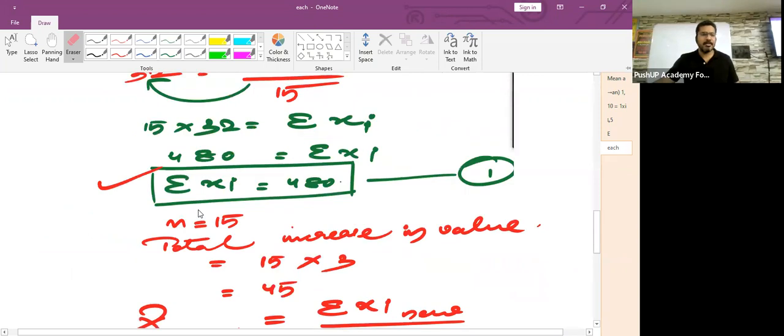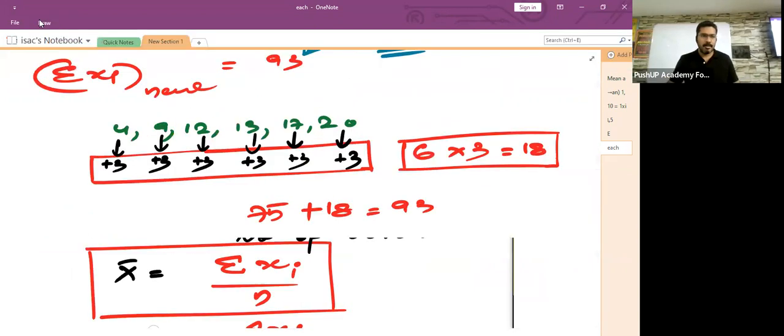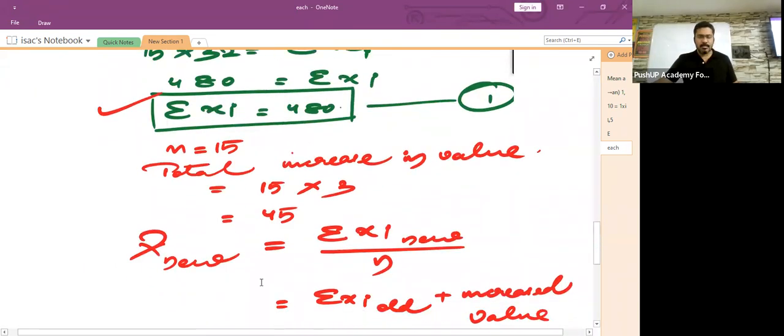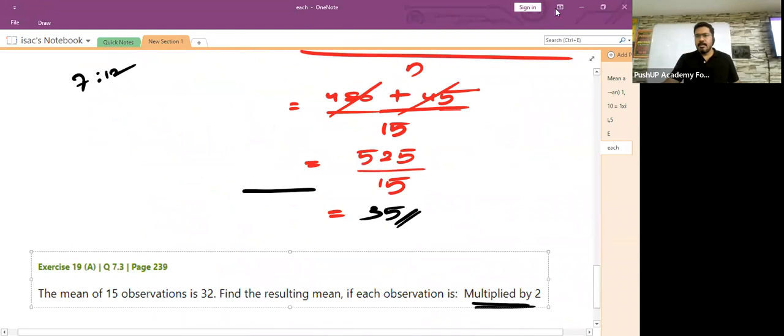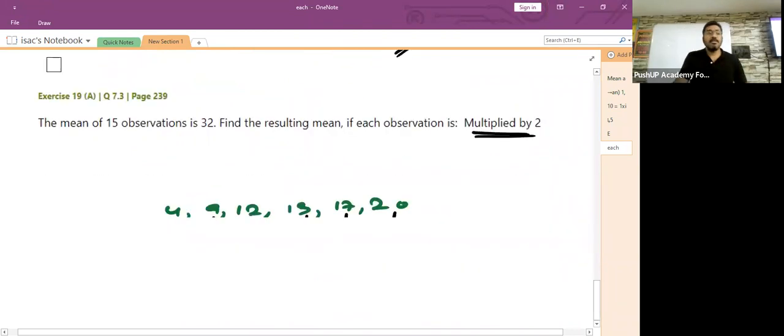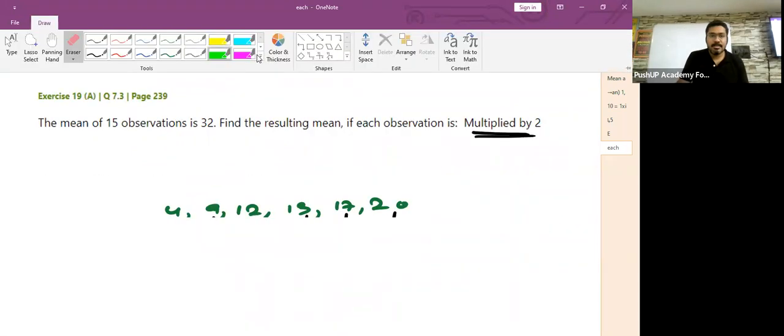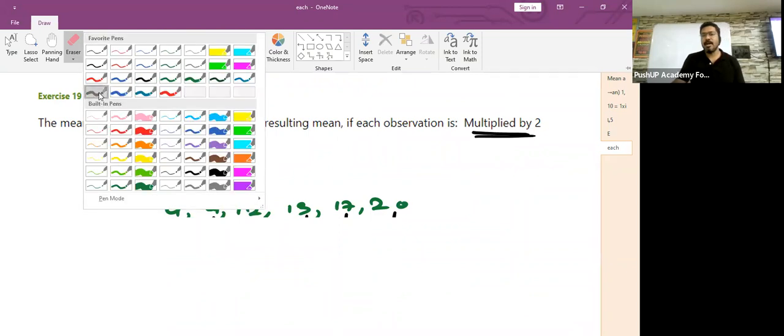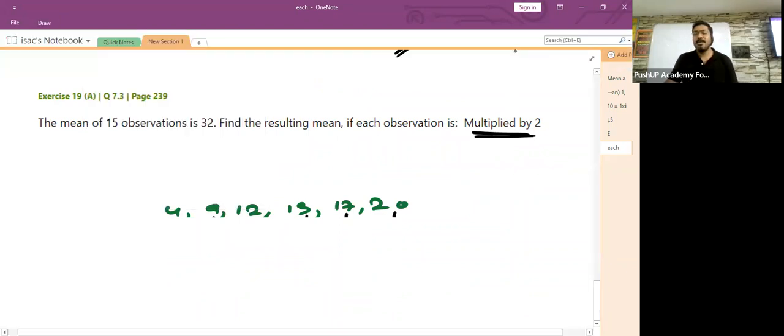We will learn it by using this illustration. These were the observations which we had taken before. Now, children, they are asking us what will happen if each and every value is multiplied by 2.